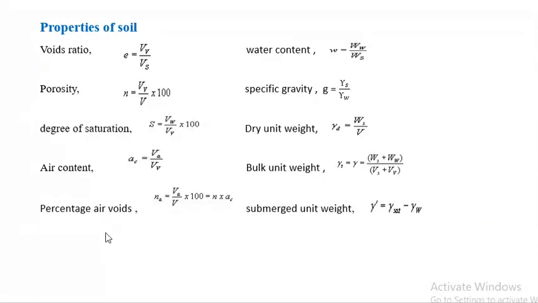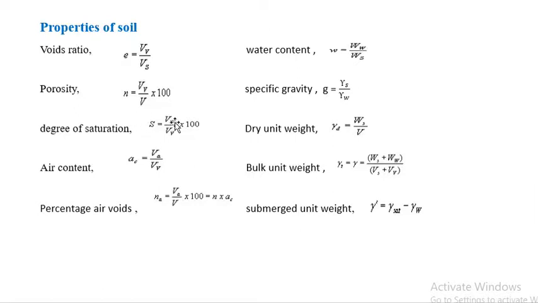Properties of soil. Void ratio means volume of void by volume of solid, and porosity means volume of void by total volume into 100. The difference between void ratio and porosity is that in void ratio the denominator is volume of solids, and in porosity it's total volume.